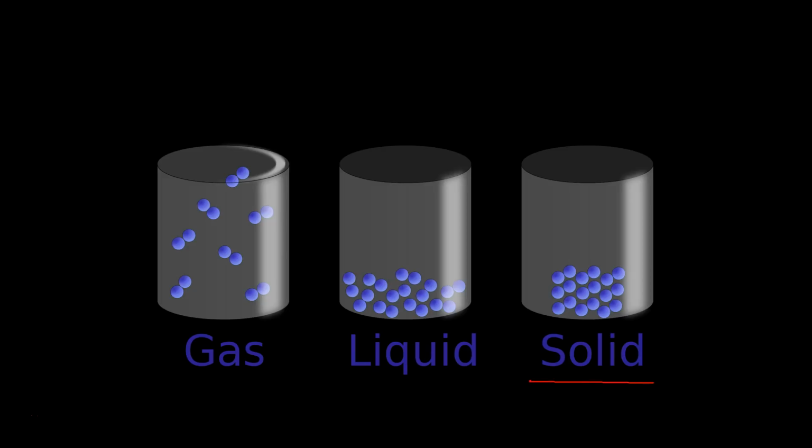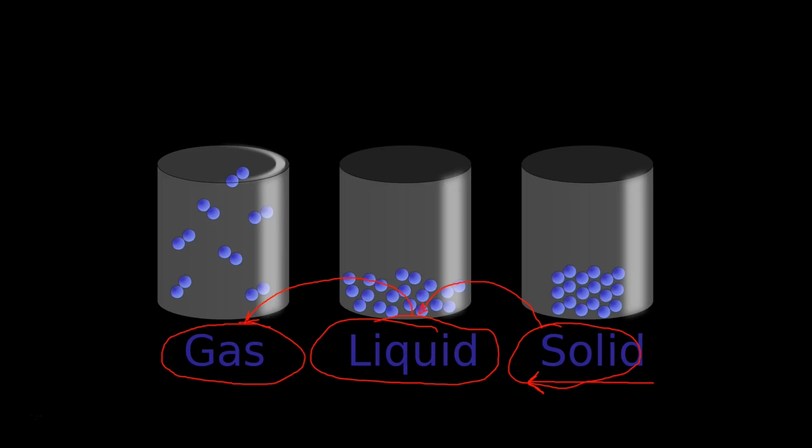And you can change from one state to another through adding of heat. So if you add heat to a solid, for example ice, it melts into water, which is a liquid. Then, if you heat it up enough, to the boiling point of water, it's going to turn into gas, otherwise known as water vapor.